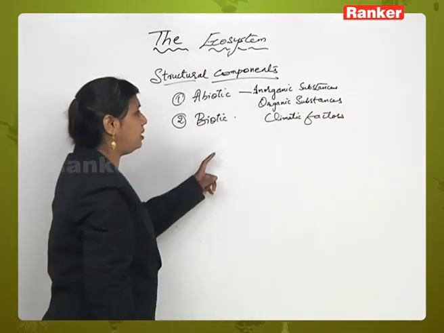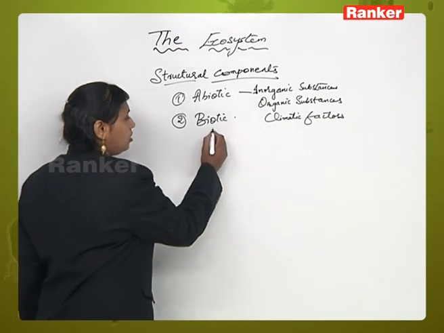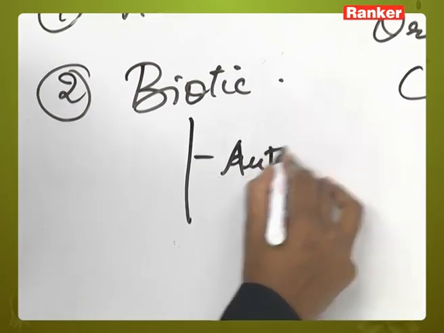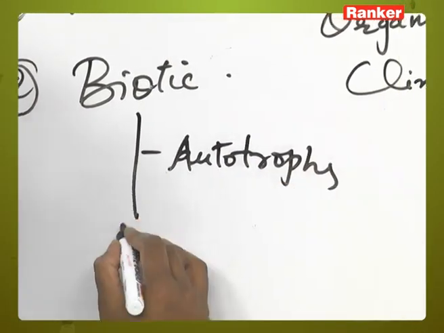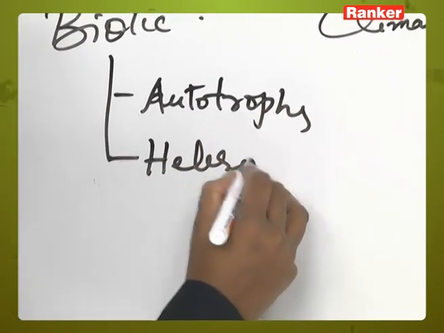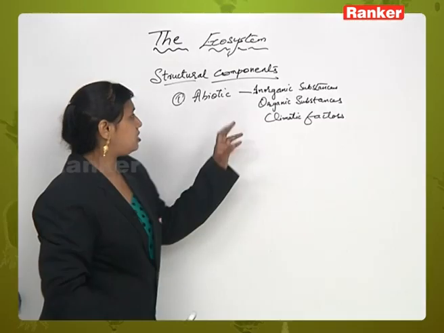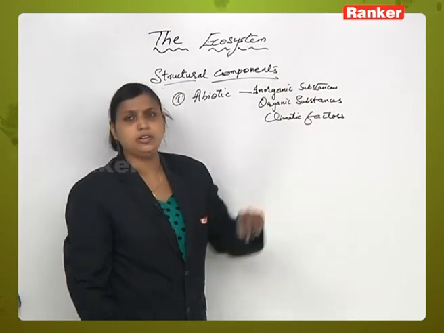And in living components or biotic components we will talk later about autotrophs, heterotrophs. We will talk later about this. Now first, in abiotic component we will be talking about inorganic substances.